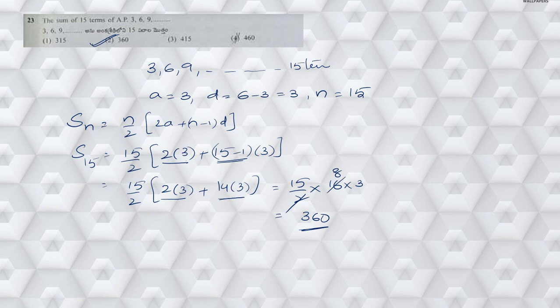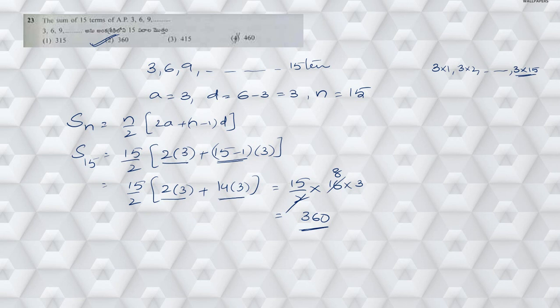There is one more approach by which we can solve it. 3 I can write as 3 into 1, 6 I can write as 3 into 2. Likewise, since he is telling 15 terms, the last term will be 3 into 15.